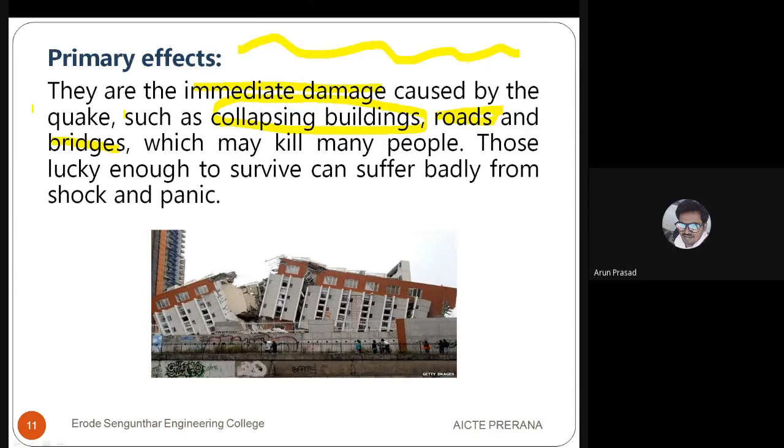Below that slab, the abutment is there. At the joint of the slab and the abutment, there is an element called dampers. If not, from today you go and check any bridges nearby and you can find the dampers.